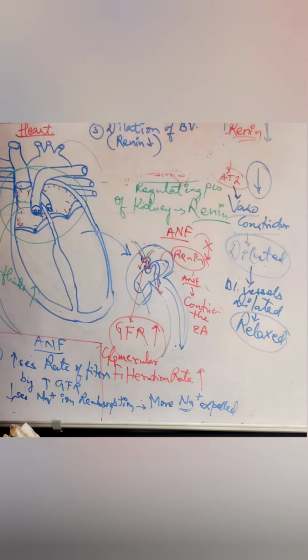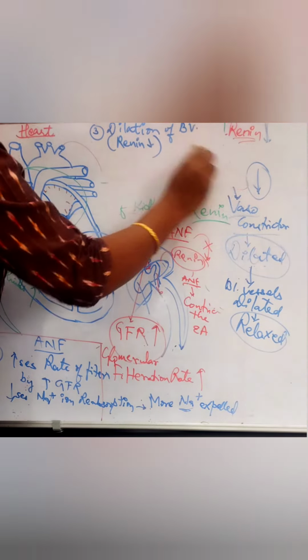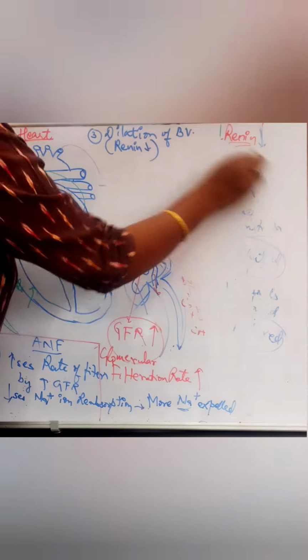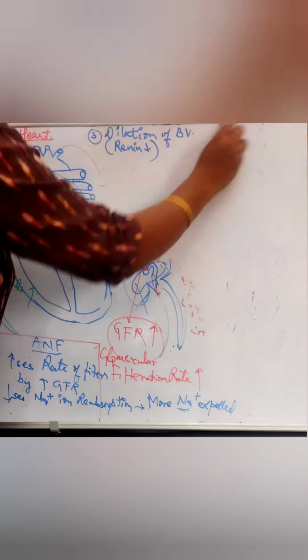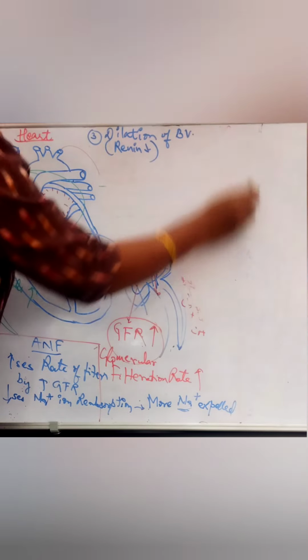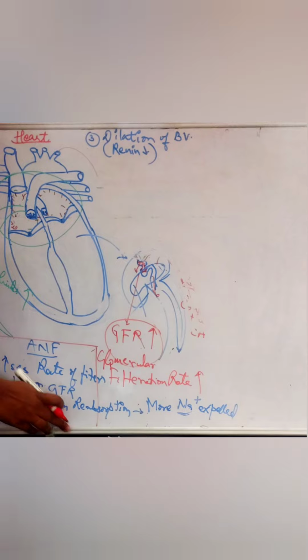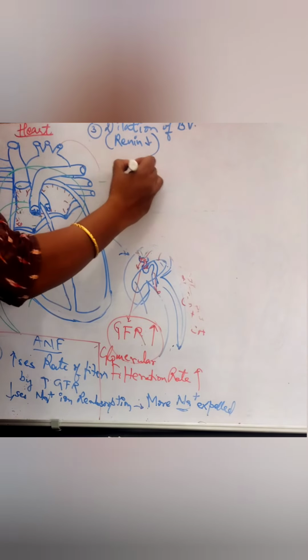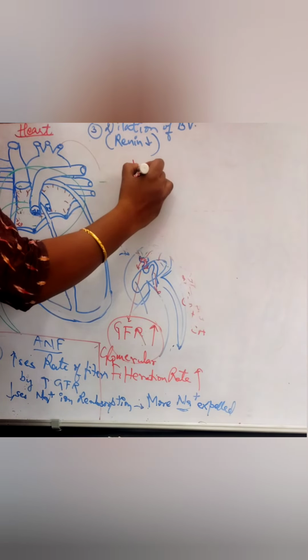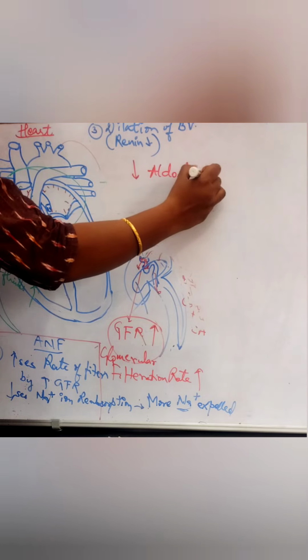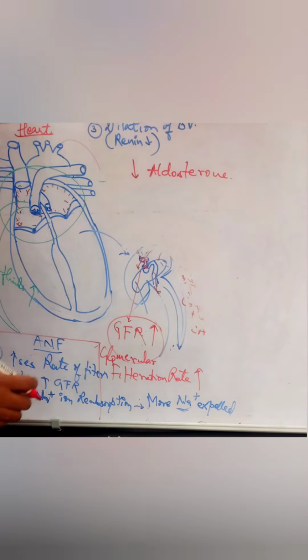Now the last function of ANF or ANP is decreasing aldosterone.